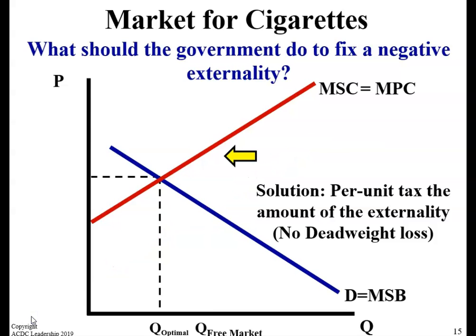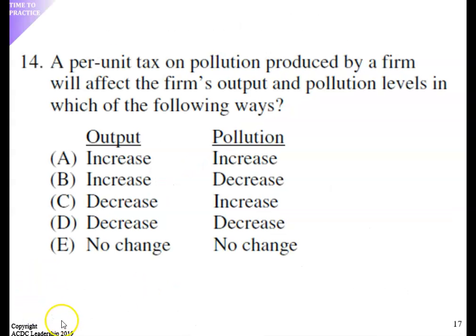After the tax, the marginal social cost equals the marginal private cost, and the marginal social benefit equals the marginal social cost. Here's a practice question, and the answer is D.